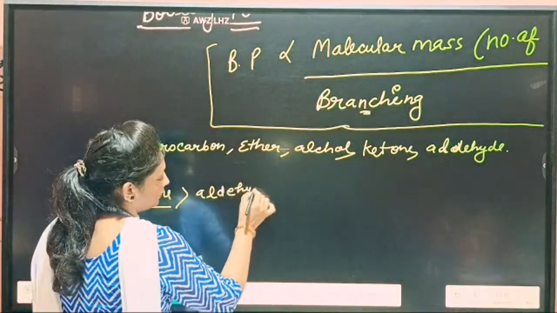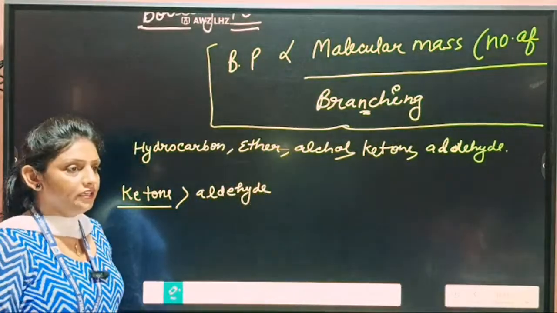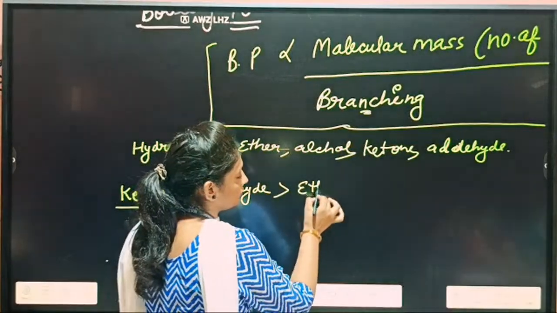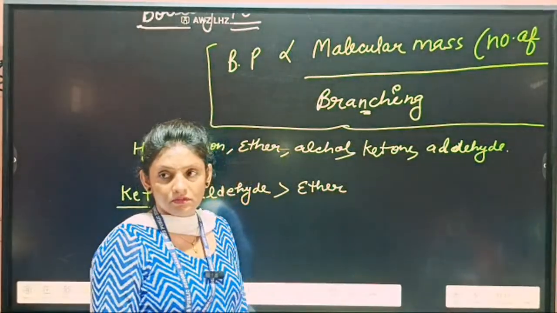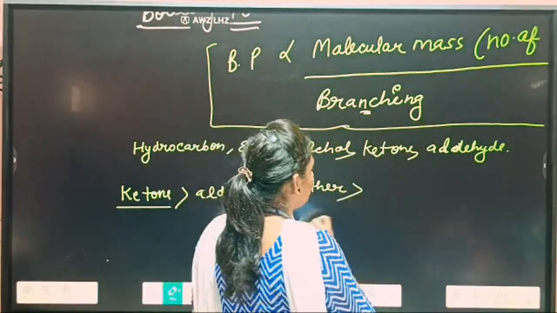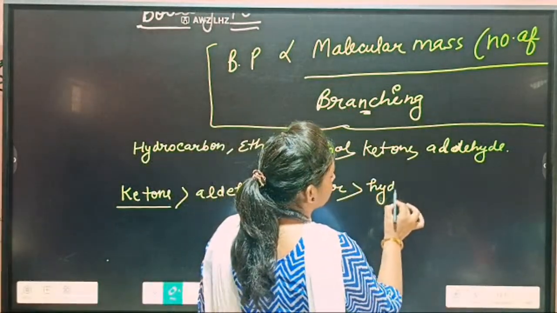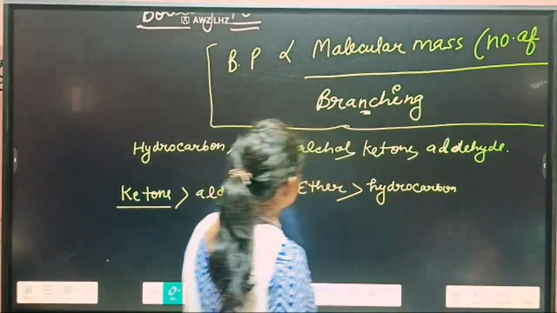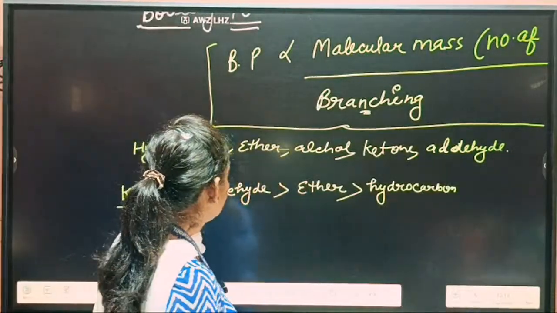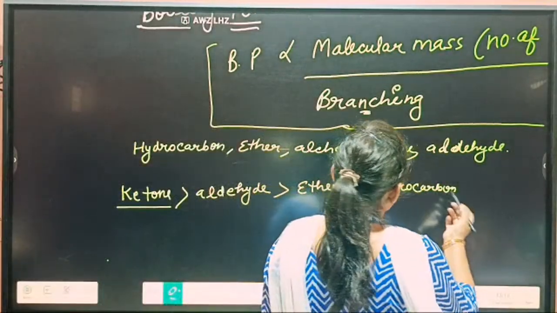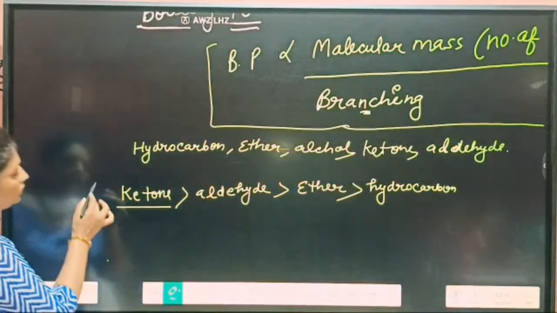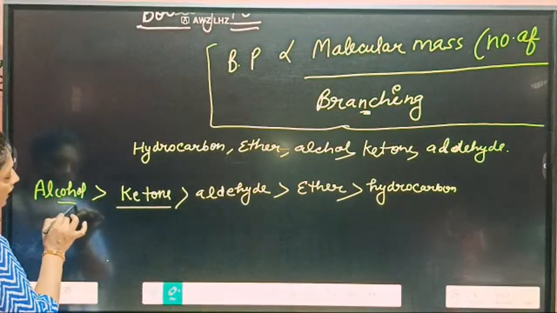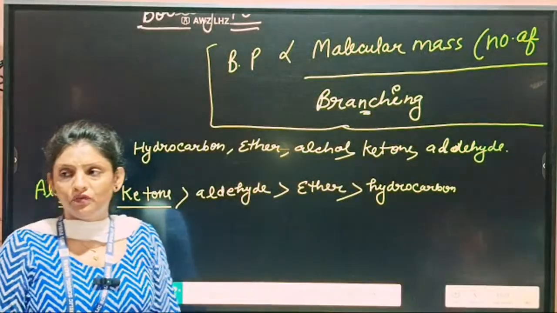And aldehyde has a higher boiling point as compared to ether. Ether has a higher boiling point as compared to the hydrocarbon. Then alcohol has the highest boiling point among them.